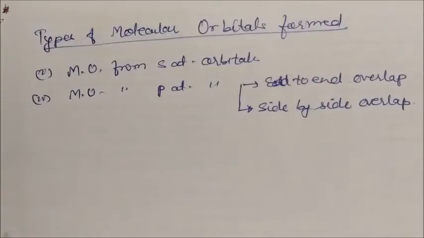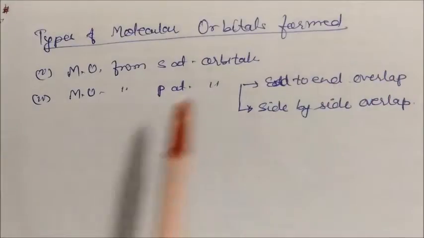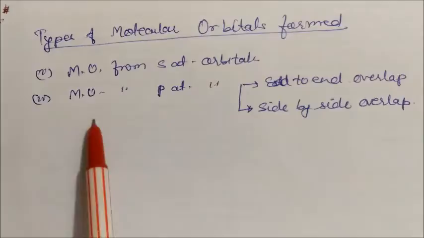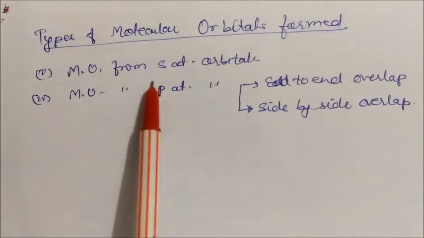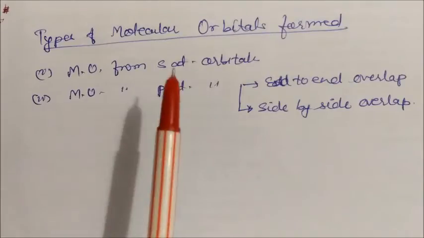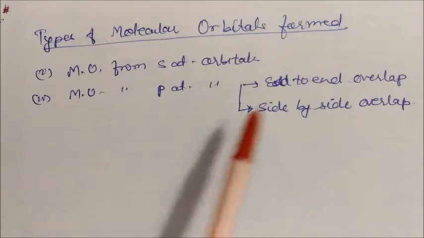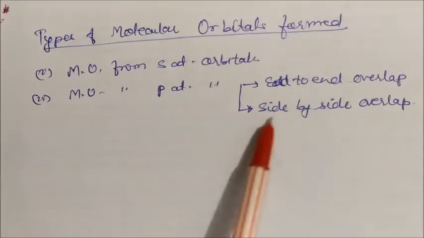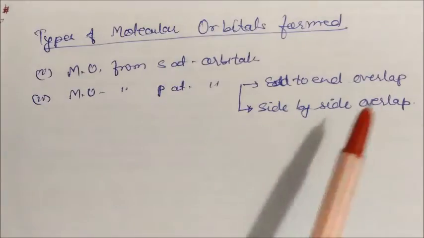Now we will see the types of molecular orbitals formed. There are two types: one is molecular orbitals formed from the s atomic orbitals, and the second is molecular orbitals formed from the p atomic orbitals. In p there are two types, end-to-end overlap and side-by-side overlap. So what does this mean?